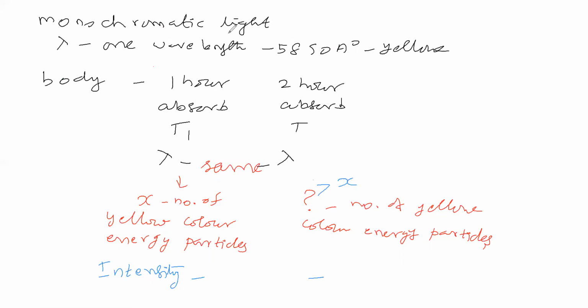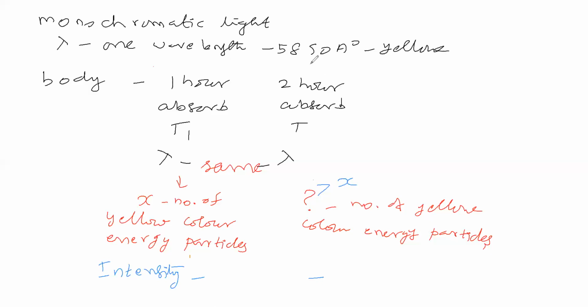The 2 hours is separate, 1 hour is separate. There is no relation between 1 hour and 2 hours. This is one body, it is another body.